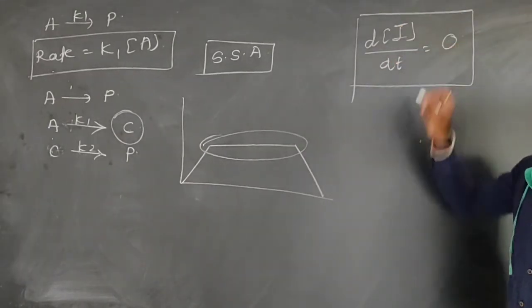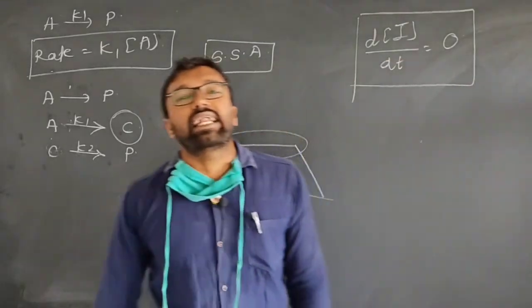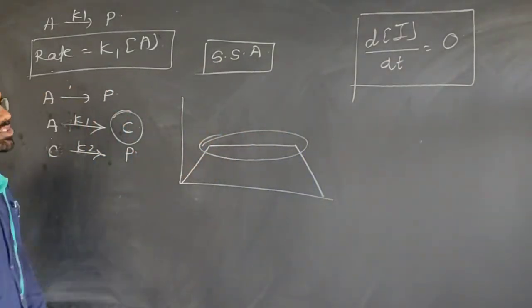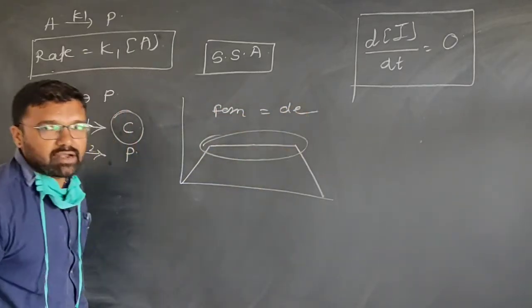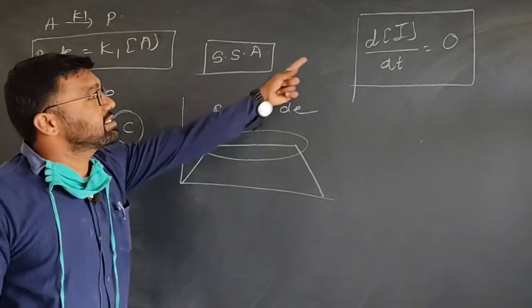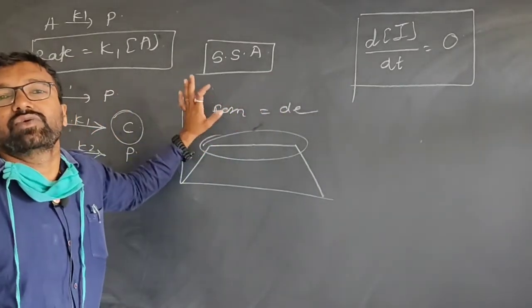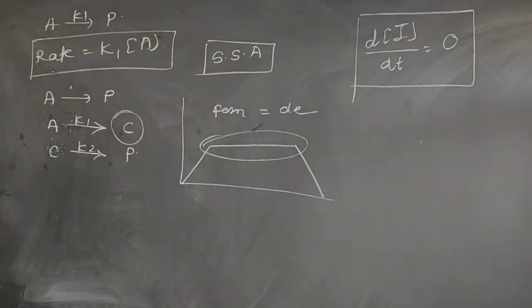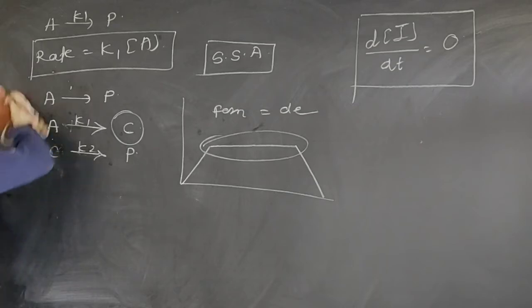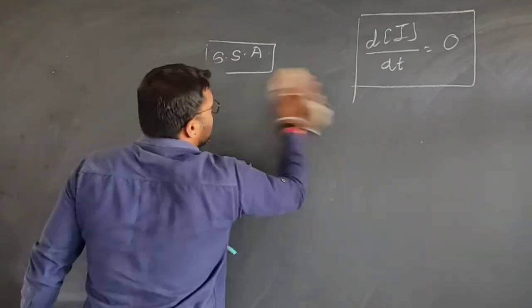That means the net rate of formation of the intermediate is equal to 0. Why? Because formation of the intermediate is equal to decomposition of the intermediate. Both rates are equal, hence the net rate of formation of the intermediate is equal to 0. To understand this concept, you have to consider an example. So let's start from a simple example. And why do we study the steady state approximation? Because it is helpful to find out the order of a complex reaction, right?